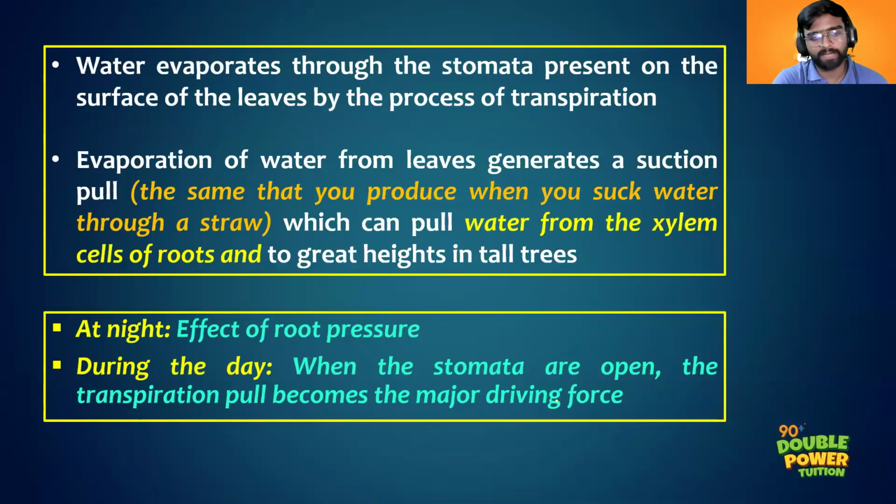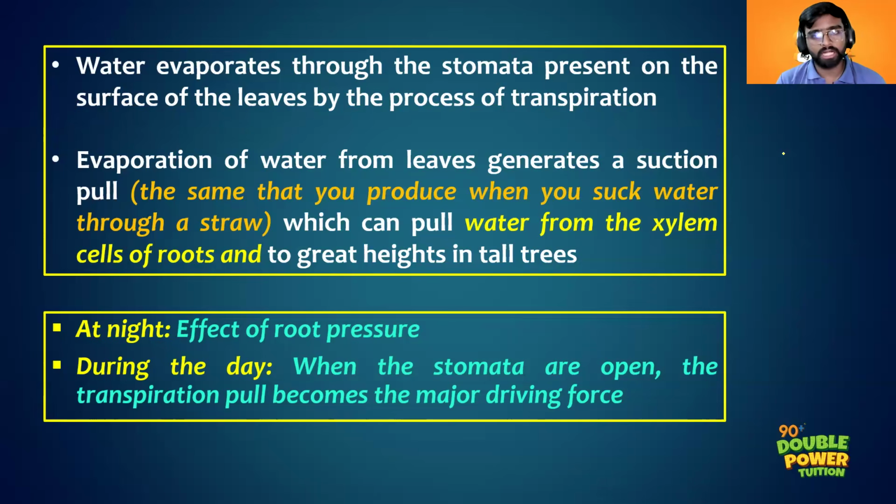During daytime, what happens? During day, sunlight is there. So because of the presence of sunlight, transpiration can take place. What is transpiration? It is the loss of water from the aerial parts of the plant, right? Aerial parts means the parts that are present above the soil. That is transpiration, right? Mainly through the stomata.